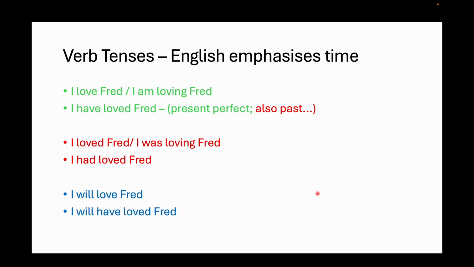So I've loved Fred. It's perhaps not the best example. What if I said to my husband, "Have you put the bins out?" And he might say, "I have put the bins out." That's the present perfect, because yes, he put them out 5 minutes ago, but they're still out there on the street waiting to be collected. So the result of that action is continuing in the present.